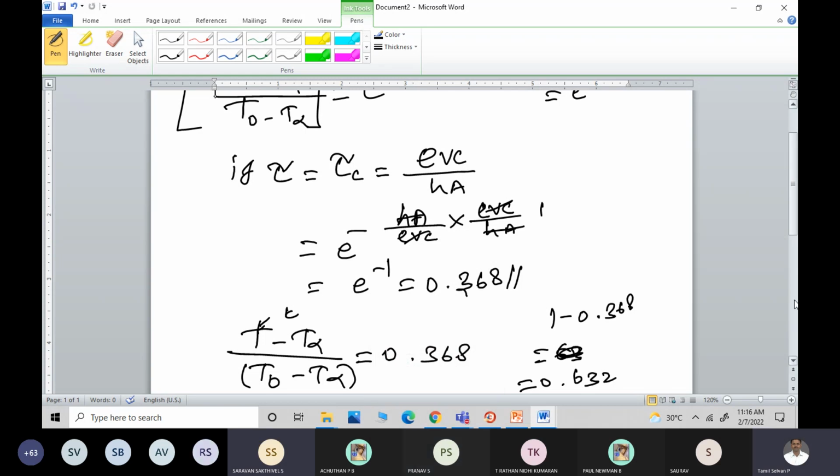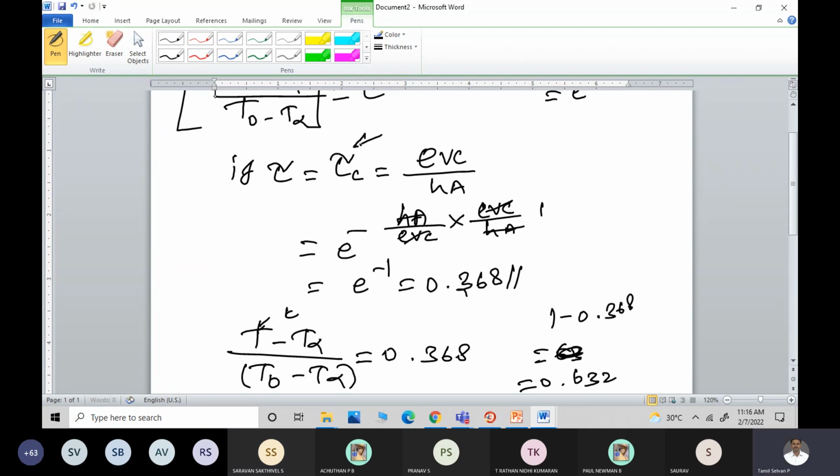Okay, so that's why this time constant tau suffix c is very much important. The lower the tau suffix c value, the faster will be the sensitivity of the instrument, or the time needed. What I said earlier, there is one more definition: the response time will be as less as possible, the smaller the tau suffix c value.